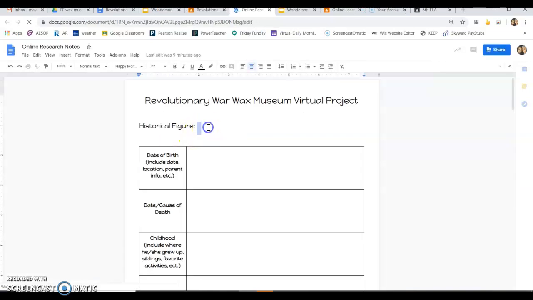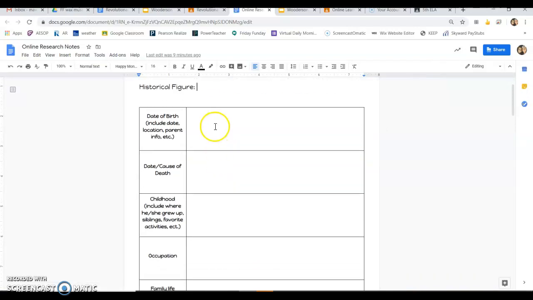You will write George Washington right there because he is the guy you're going to be researching. You're going to look through the book on Epic and pull out all of these different dates. It asks for the date that he was born, so you'll write the date here. If it tells you where, go ahead and write it. If it gives you parent information, go ahead and write it. If it doesn't give you any of those things, don't worry about it. You're going to write down the information that it does give you and just ignore the rest of it.